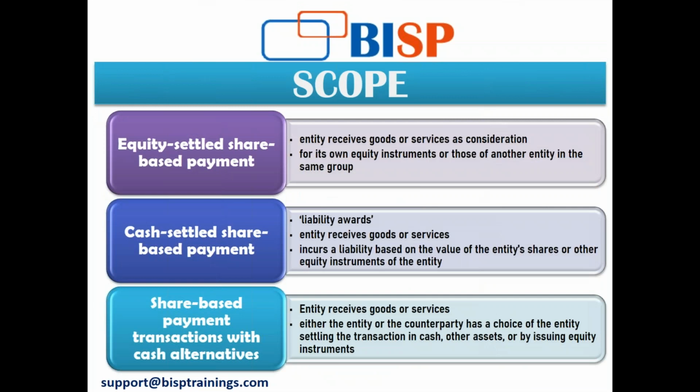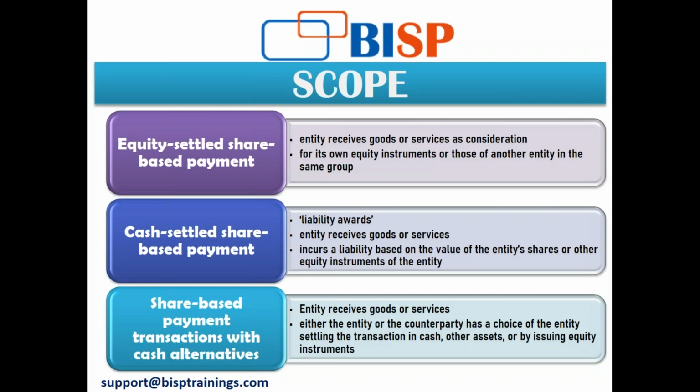Now, since we have learned so much about what IFRS 2 is and why it was required, we should judge the scope of IFRS 2. The concept of share-based payments which IFRS 2 looks into is broader than employee share options. Of course, it is not just confined to employee share options. IFRS 2 encompasses the issuance of shares or rights to shares in return for services and goods also.